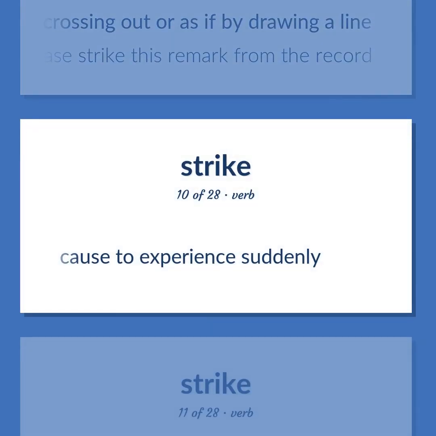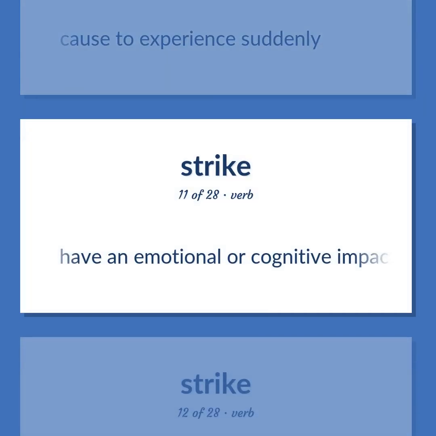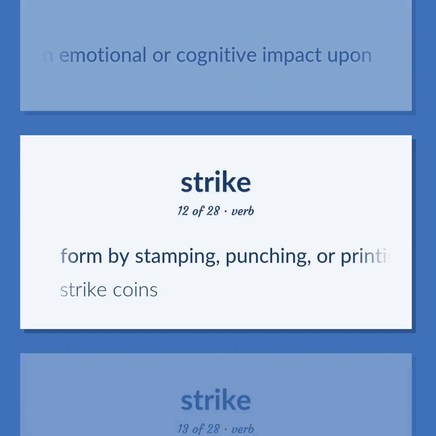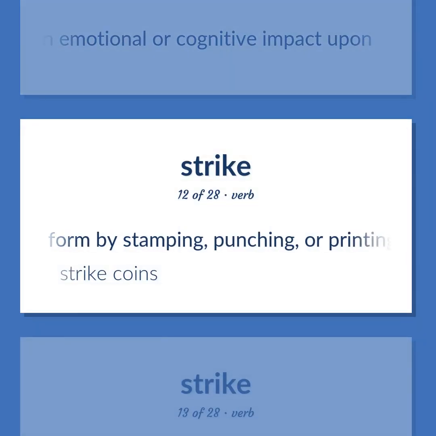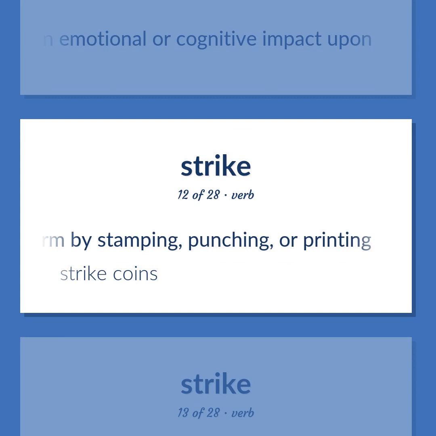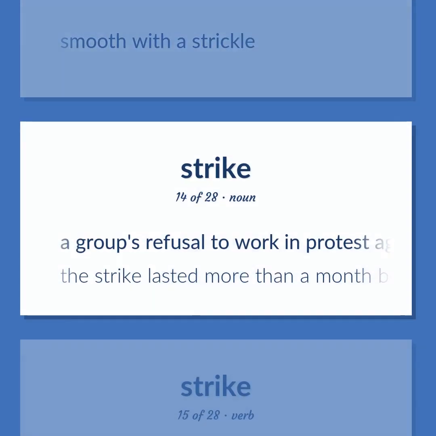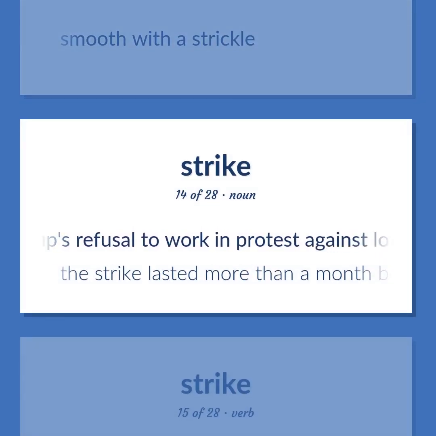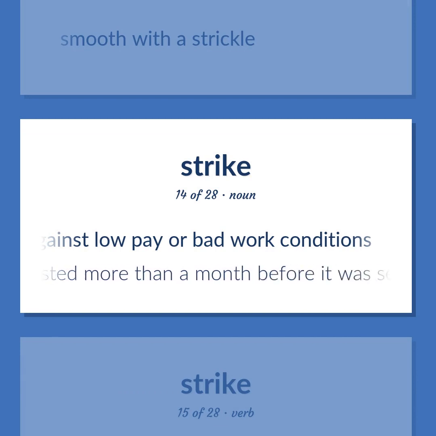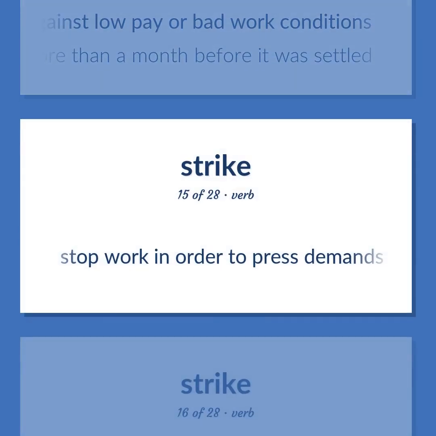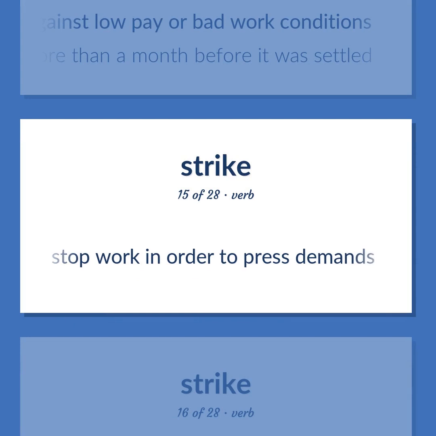Cause to experience suddenly. Have an emotional or cognitive impact upon. Form by stamping, punching, or printing. Strike coins. Smooth with a strickle. A group's refusal to work in protest against low pay or bad work conditions. The strike lasted more than a month before it was settled. Stop work in order to press demands.